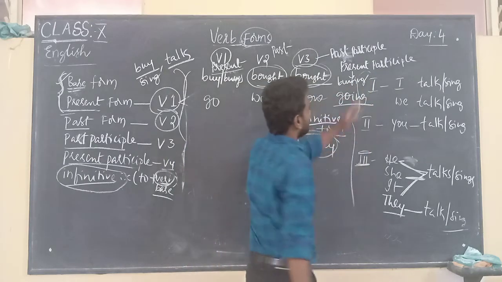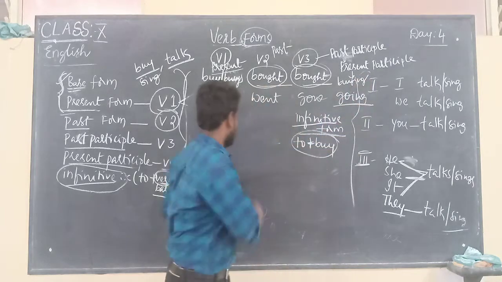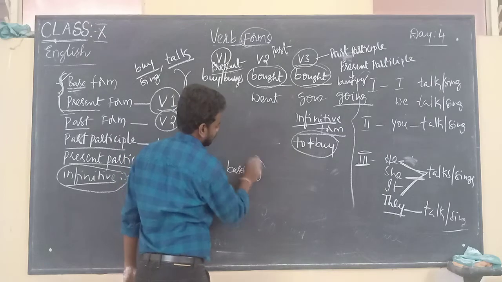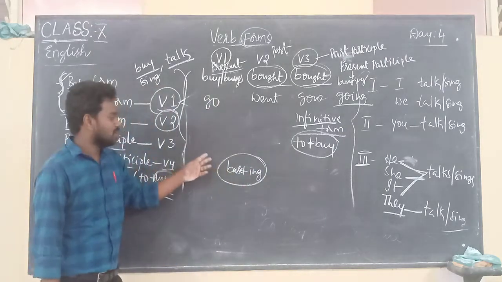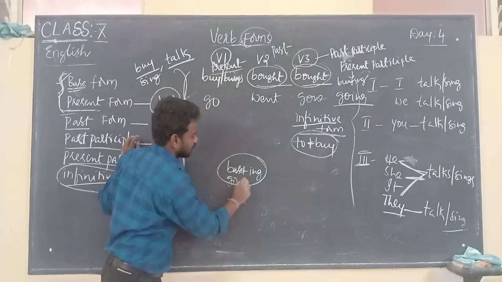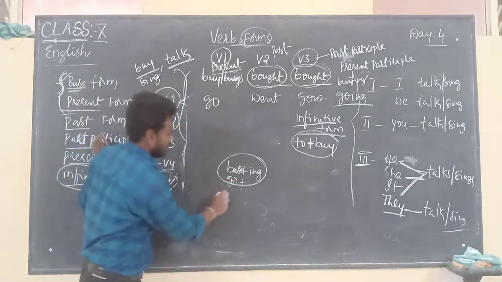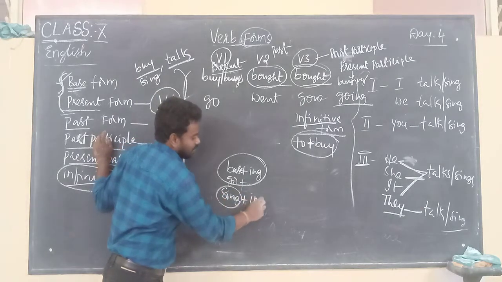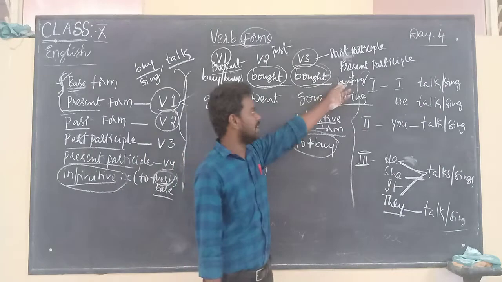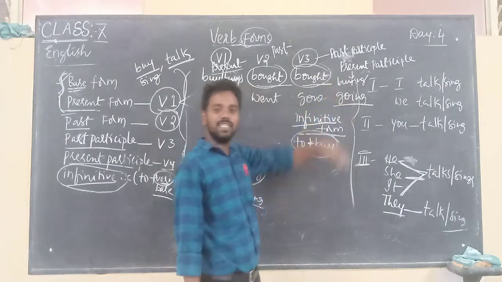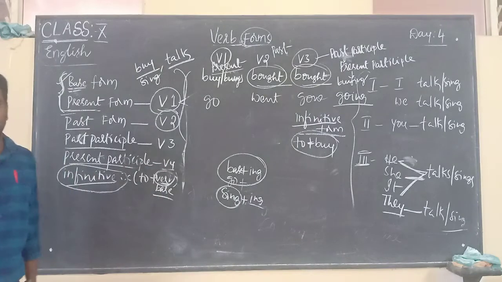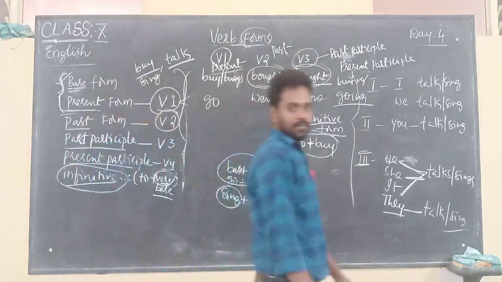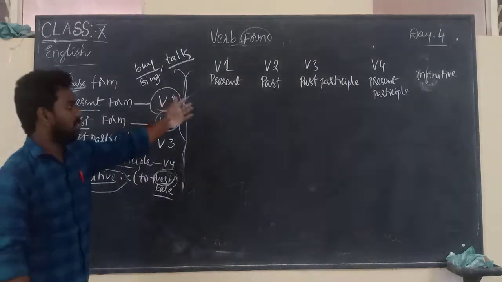So the present participle forms base form plus ing. What is the base form here? Go, so going. For example, sing. What is the base form of sing? Sing. So the present participle forms base form plus ing.